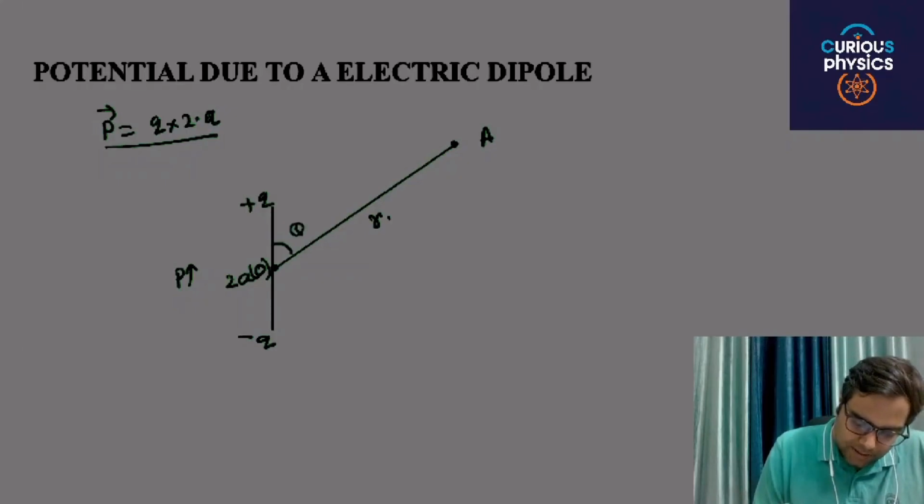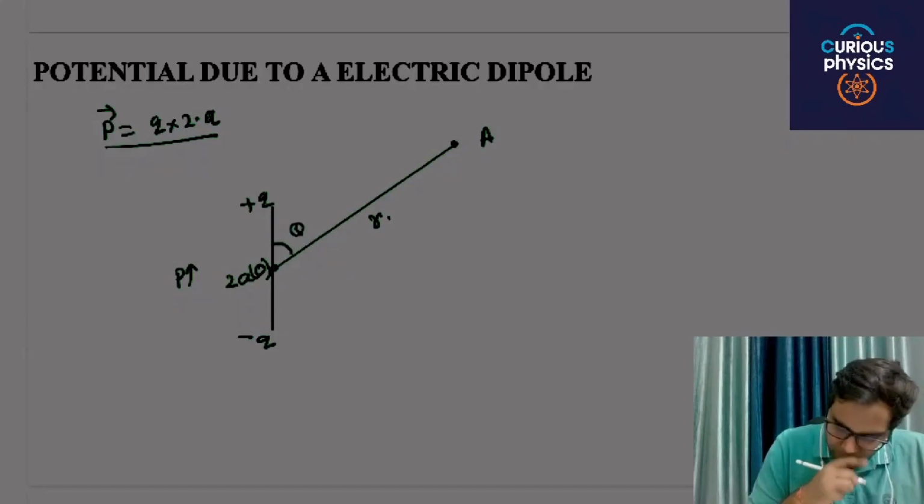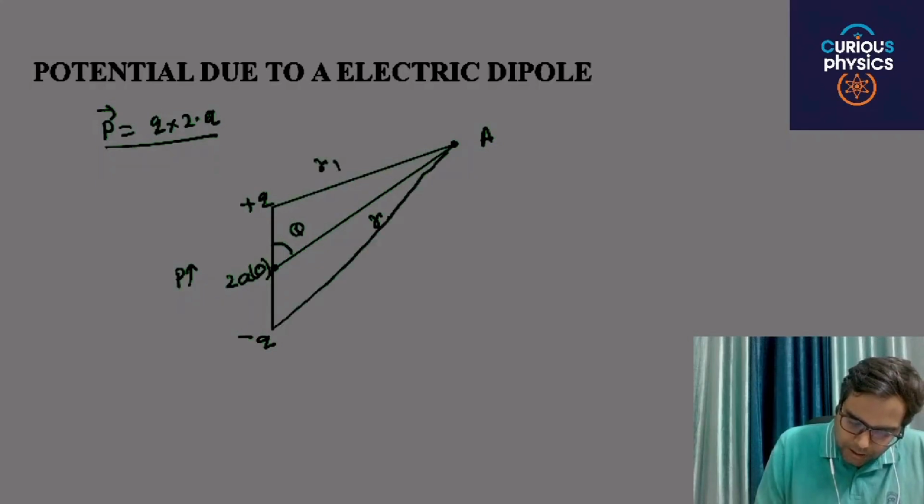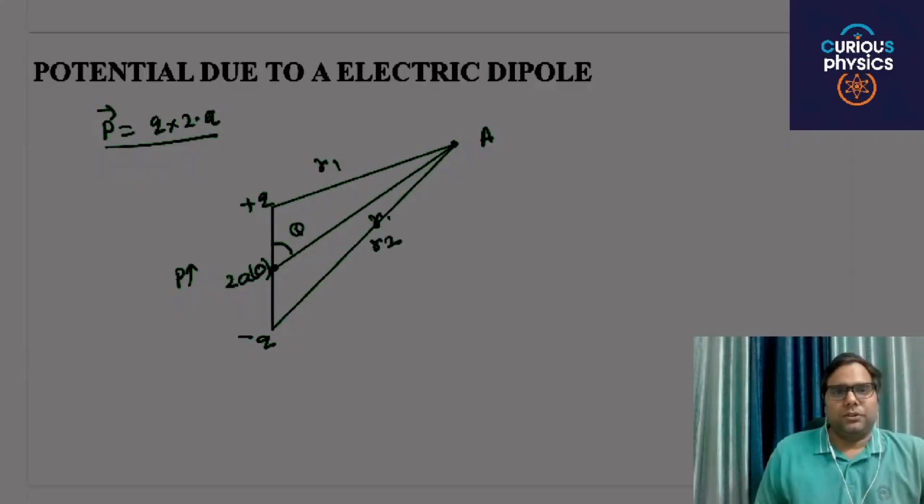This point is also r1 units away from the positive charge and r2 units from the negative charge. Now you have to find the potential due to this dipole.